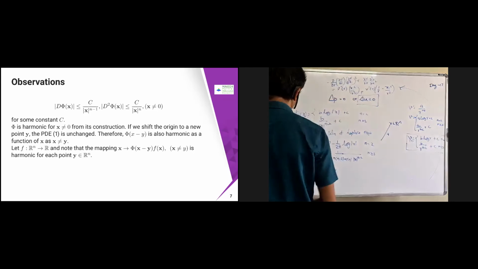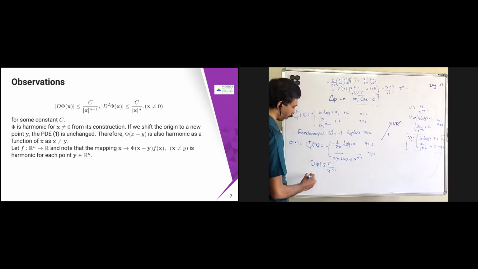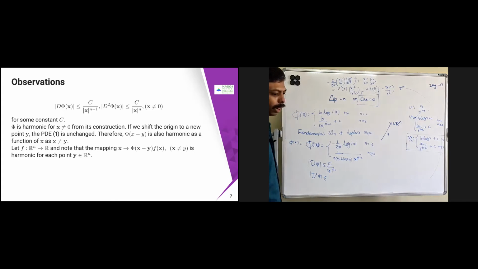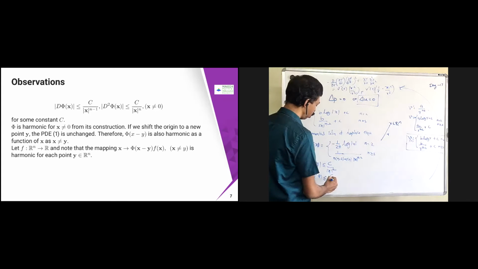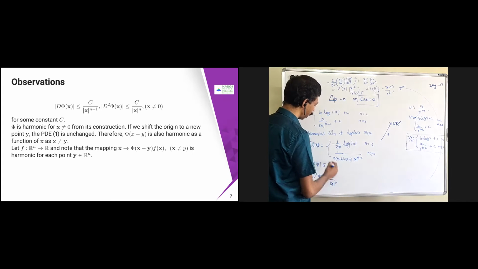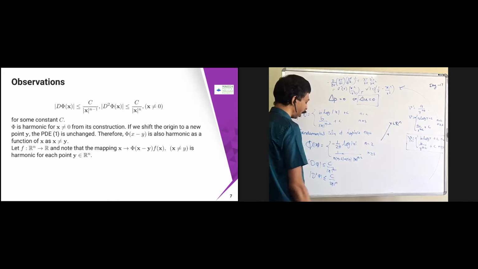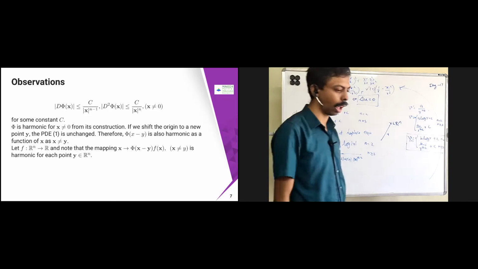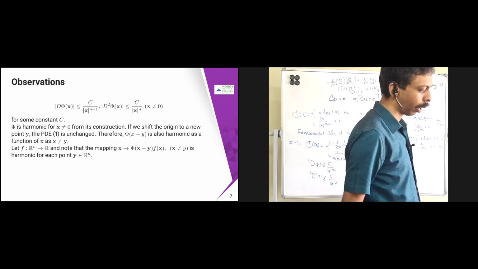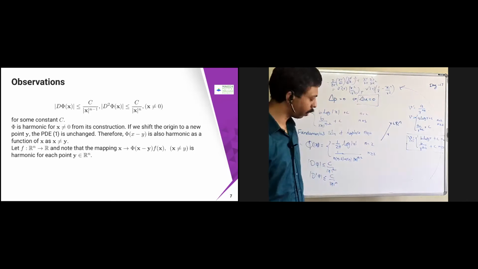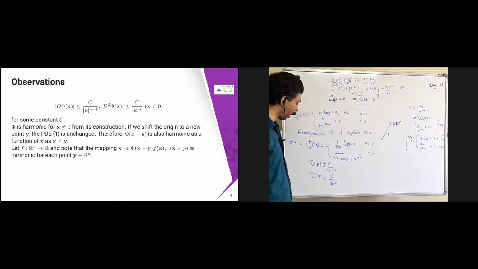Similarly, D square pi of x is going to be less than or equal to c into mod x. Once again take the derivative. This c and the previous c need not be the same; it is some different c here. So it is c by x power n.